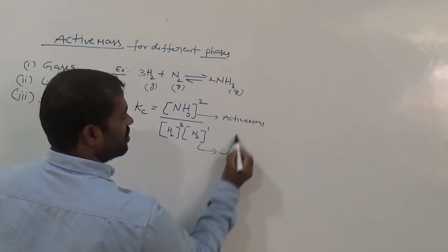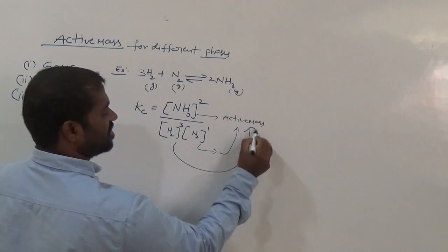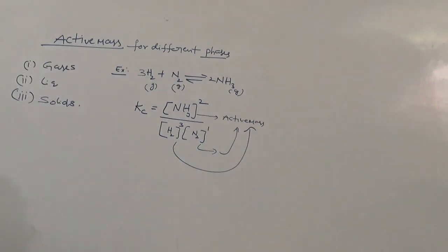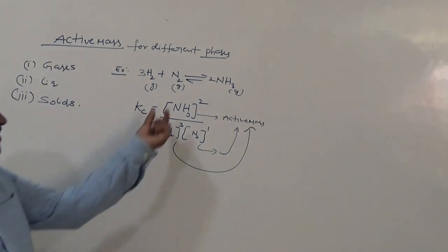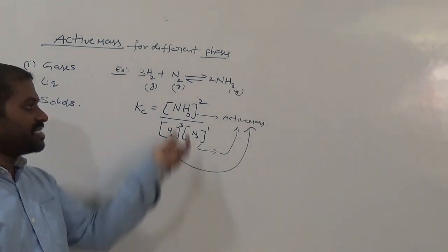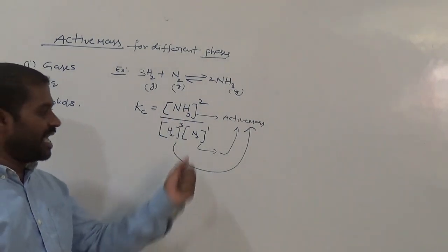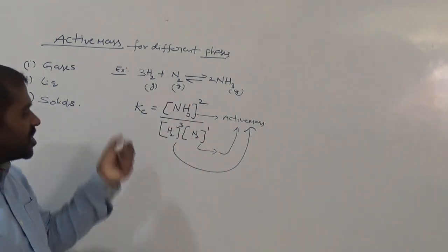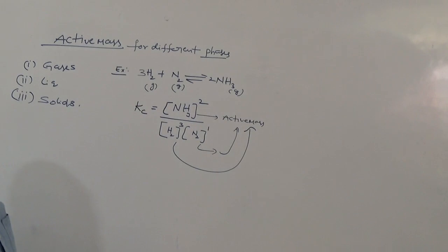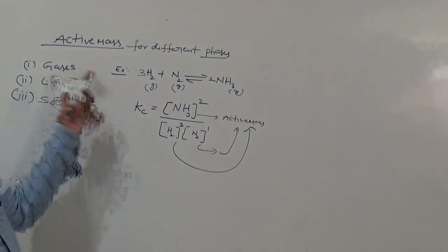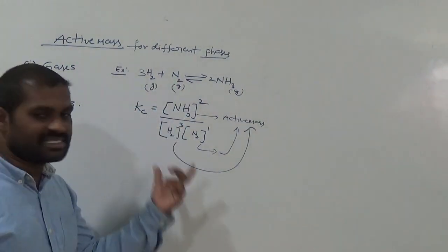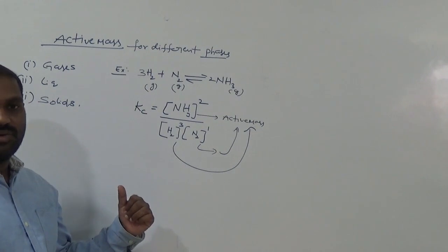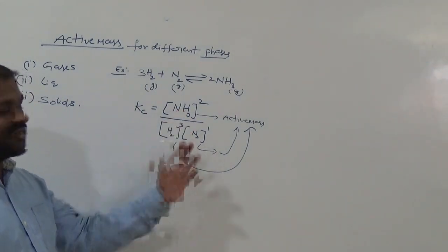This one is also active mass. This one is also called active mass. That means these have some particular values. Suppose active mass 3, active mass 2, active mass 1. So when we substitute those values in this equation, we get the value of Kc. So remember this: for a gaseous reaction, we consider active masses as usual.